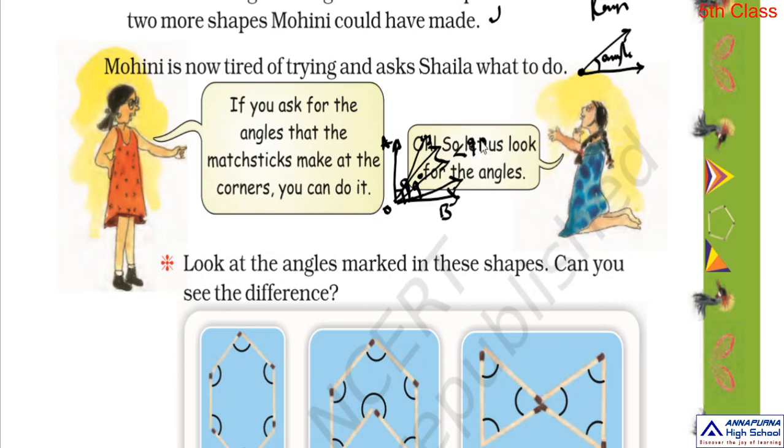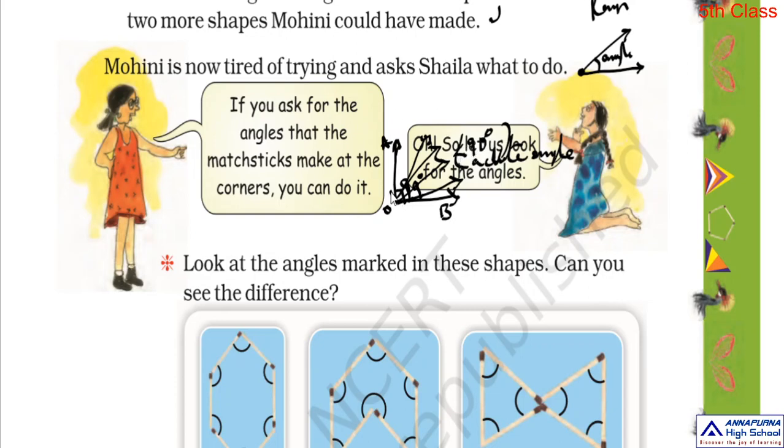The angle made at this point is less than 90 degrees. So these angles are called acute angles. Acute angle means the angle whose measure is less than 90 degrees.